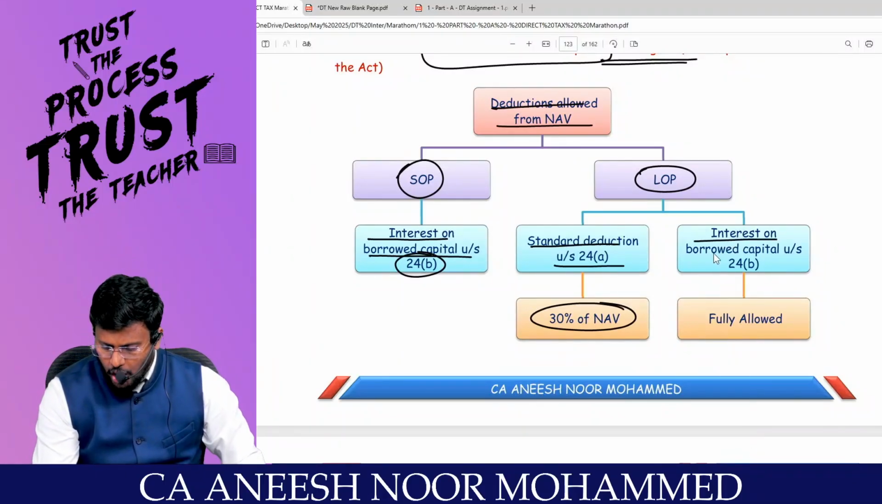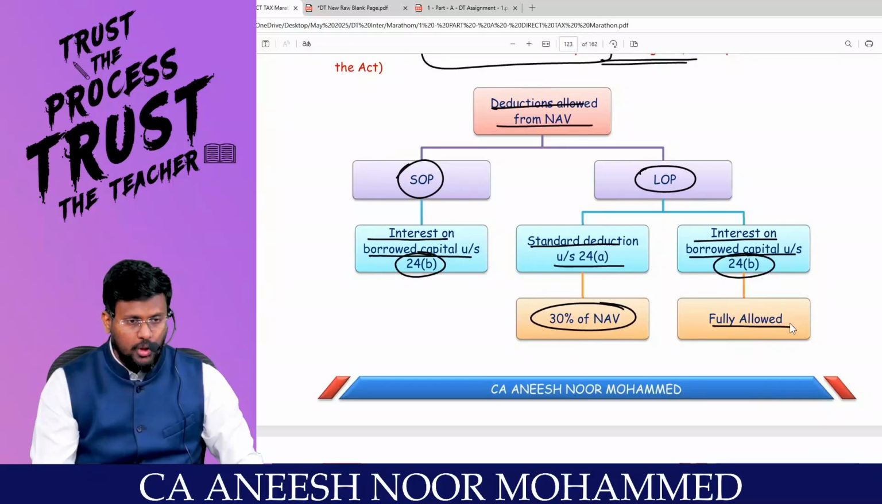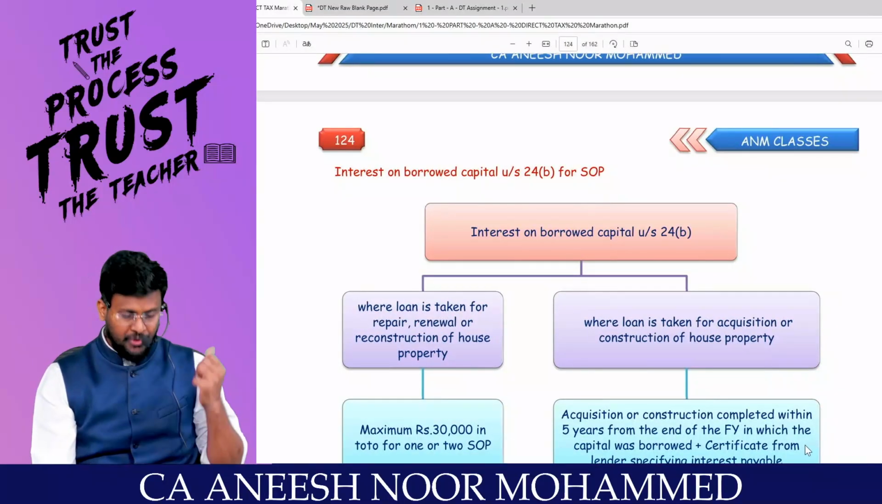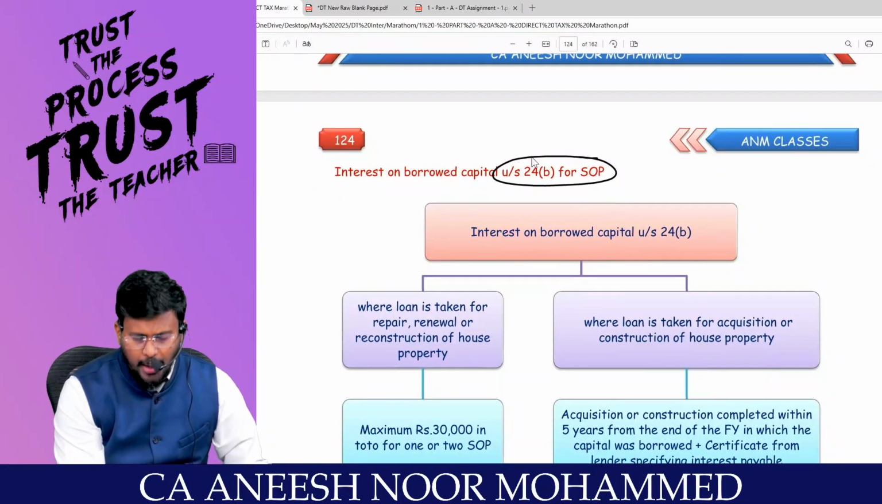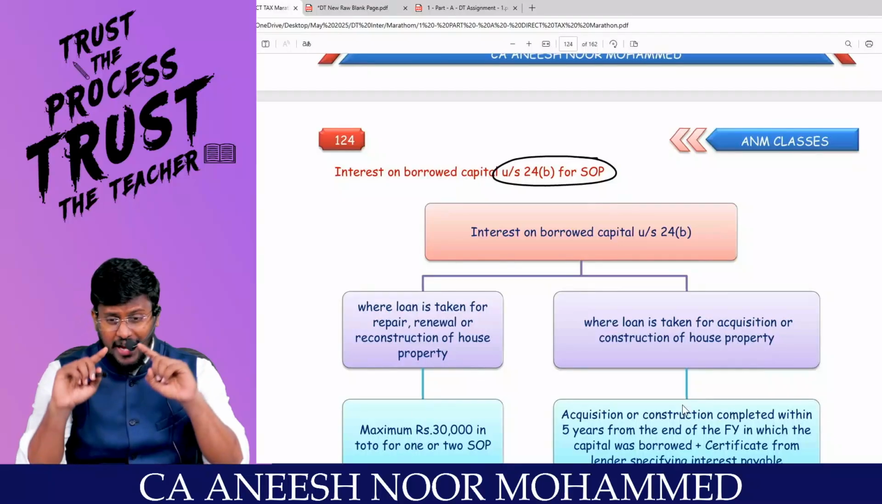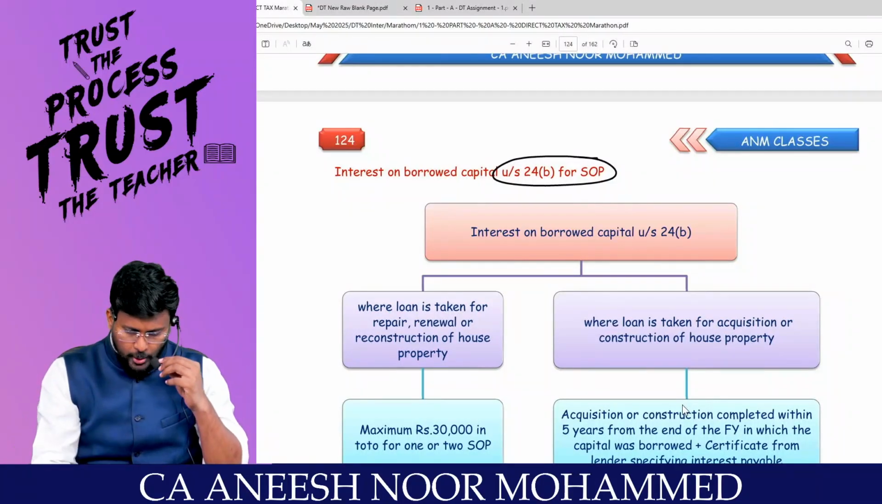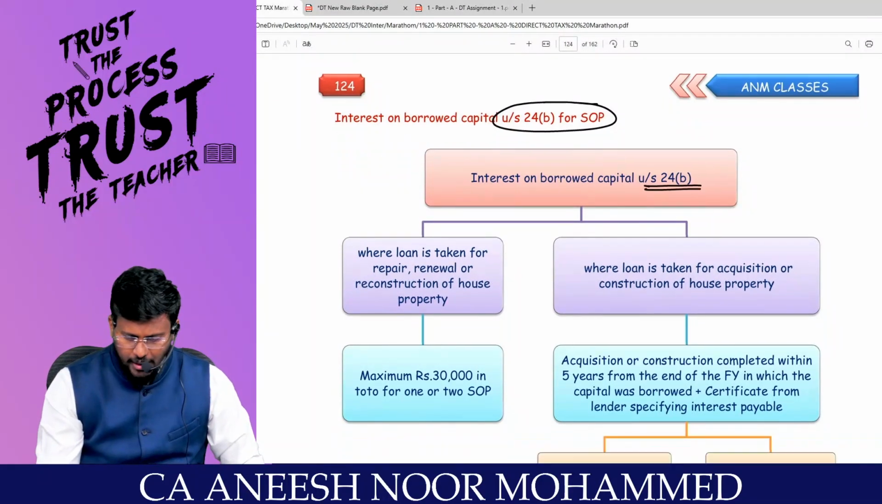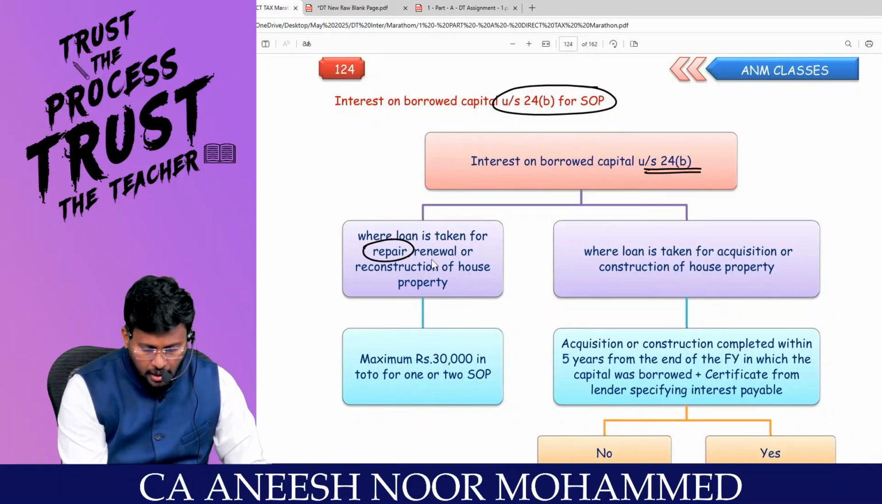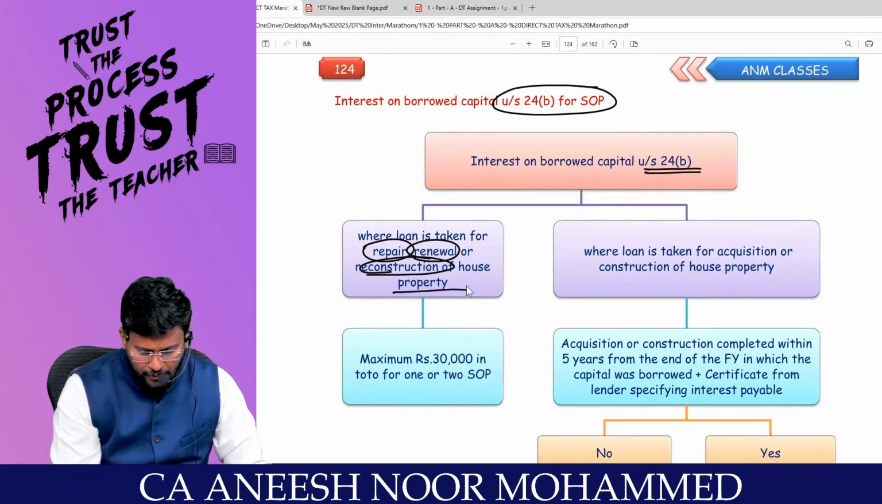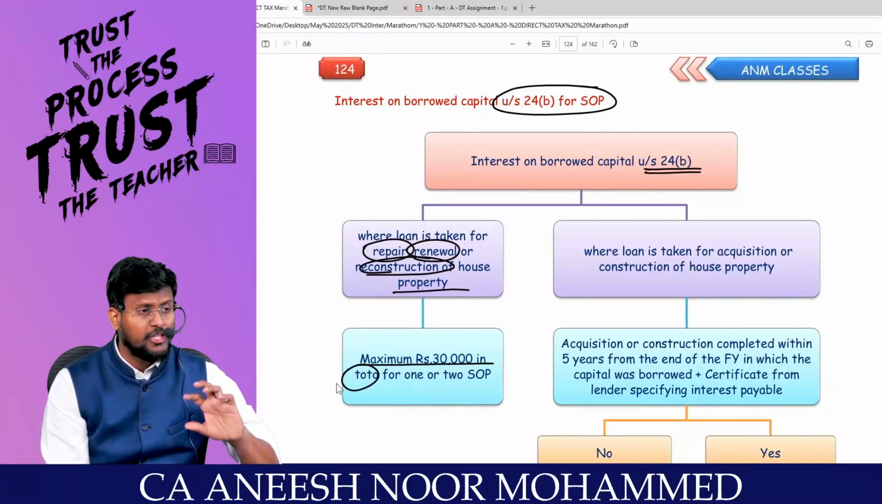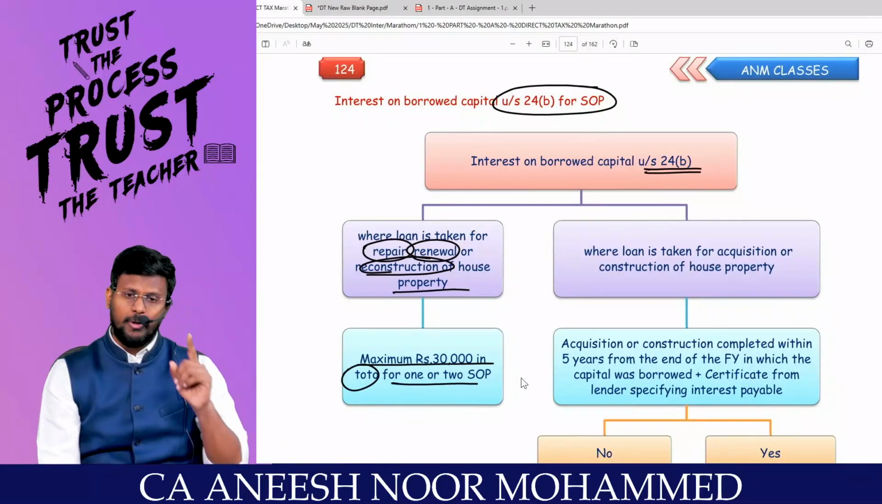And interest on borrowed capital under 24B is fully allowed. Are you all really with me? Now, interest on borrowed capital for 24B, from the angle of the SOAP, I am going to check it. 24B, sir, where loan is taken for repair, renewal or reconstruction of the house property, maximum 30,000 in toto. In toto means total for 1 or 2 self-occupied property.